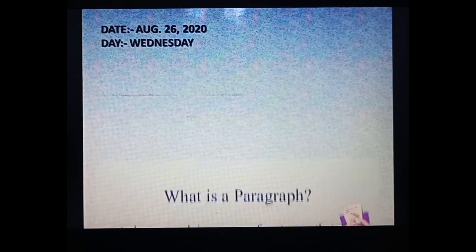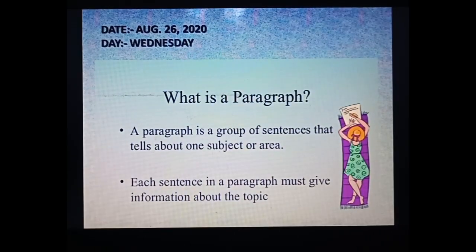Yes, so students, in our project notebook, first of all, I will be telling you what you have to write down. The project notebook has to be covered with the black one sheet and talc cover. As today we are going to start our project work, in that we will be doing paragraph. How to write a paragraph.